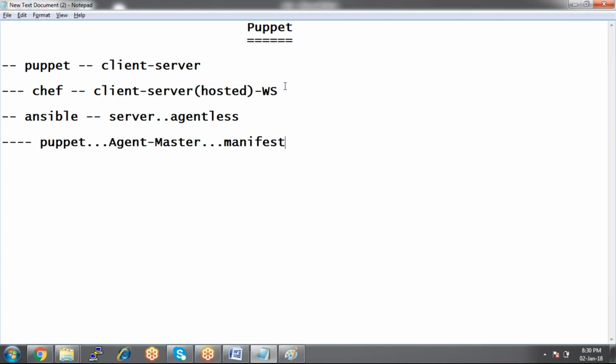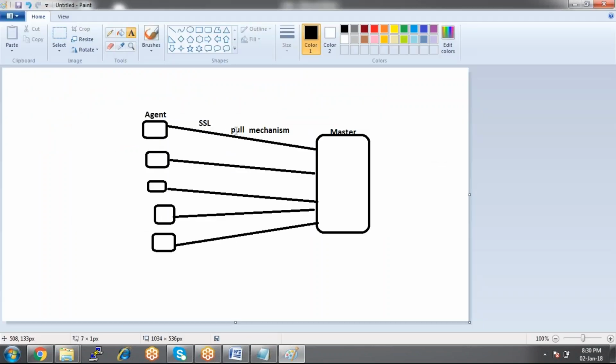Whereas in Chef, what do we call them? Cookbooks, right? Cookbooks. And in Ansible, it is playbooks, right? Yeah, playbooks. And in Puppet we call it a manifest. So the agent uses the pull mechanism.